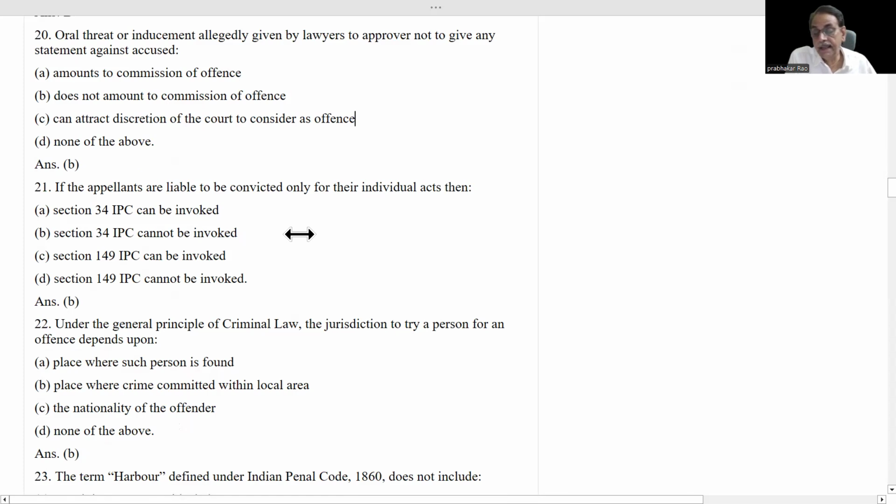Even though the trial can take place under Section 34, once the trial is over, the judge cannot find any common intention